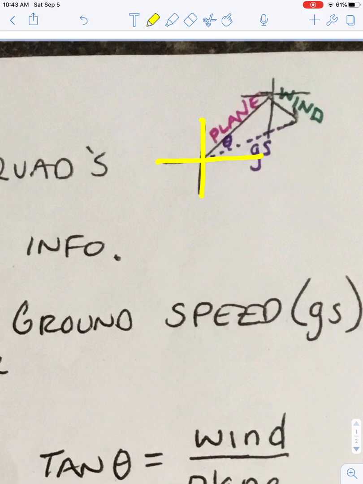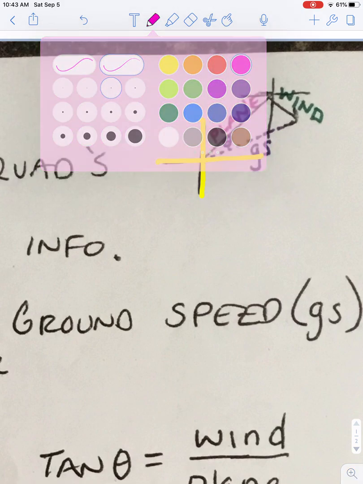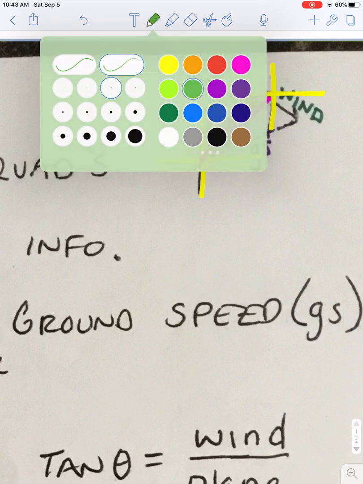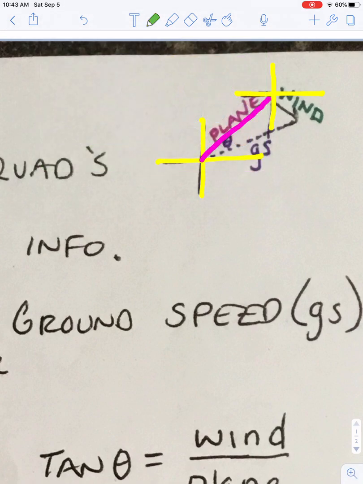Then you read your problem and figure out what direction and magnitude your plane is going in. Once you figure out the direction, you'll draw its vector and label the magnitude on that vector. Then we have to draw another XY grid wherever our plane ends. At this point, we need to figure out how the wind is affecting our plane. Once we know its magnitude and direction, we draw its vector.